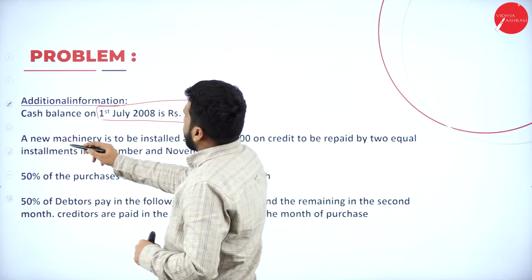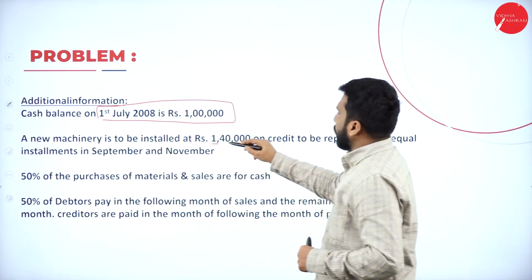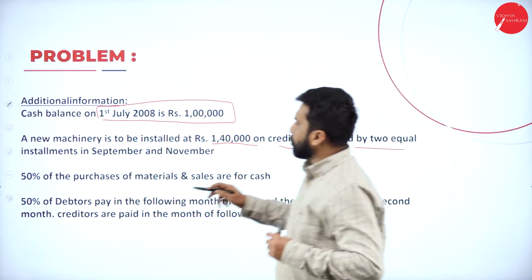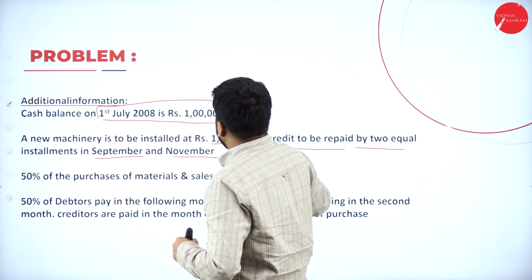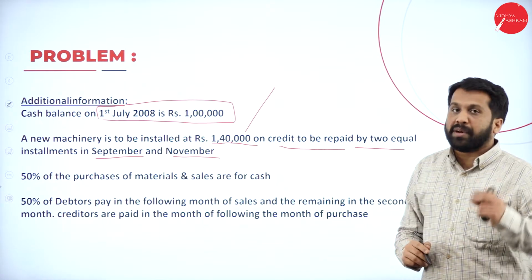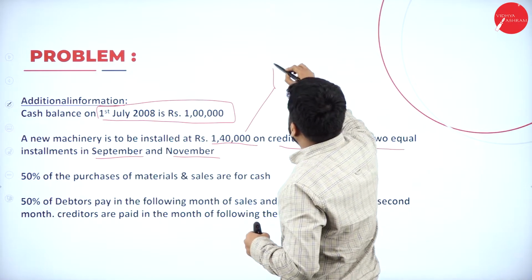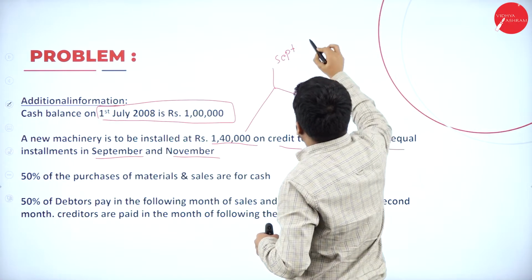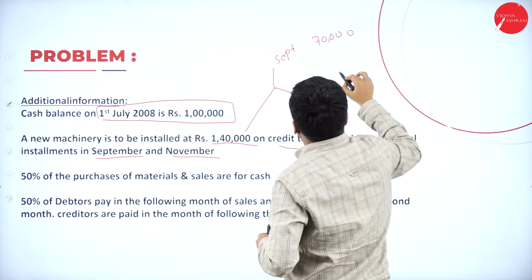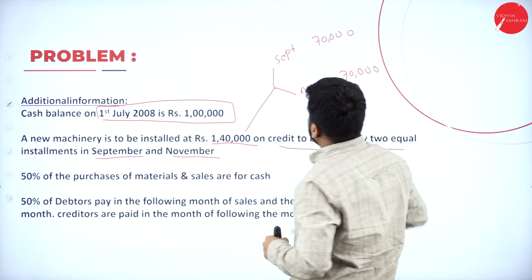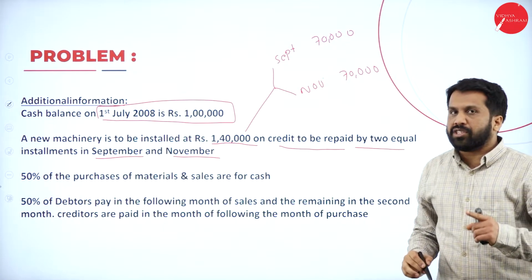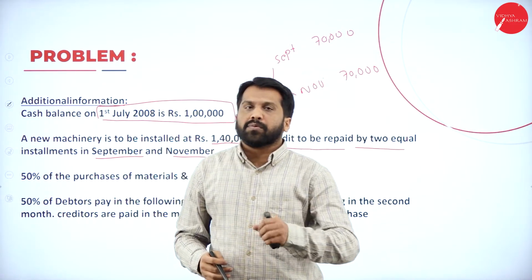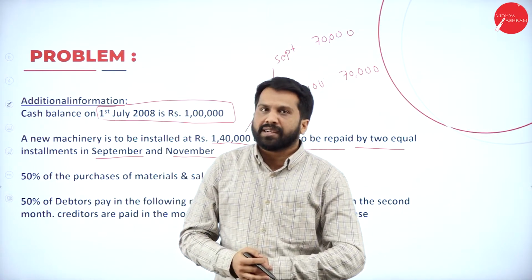Then a new machinery is to be installed at rupees 1,40,000 on credit to be repaid by 2 equal installments, September and November. This 1,40,000 is paid in 2 installments. One will be September, another one will be November. So how much? This will be 70,000 and this will be 70,000. So in the cash budget, the major thing you have to remember is when it is paid. What month it is paid, that month has to be considered.